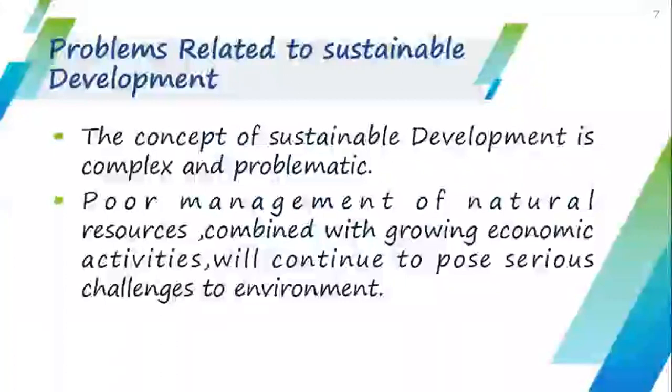Now moving to the next slide. The next slide is all about the problems we are facing when we are talking about sustainable development. So there are a few problems in implementing the sustainable development process. The very first problem is that the concept of sustainable development is complex and problematic.